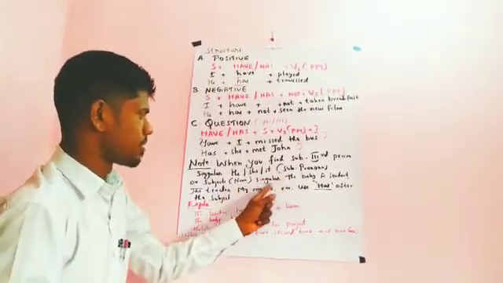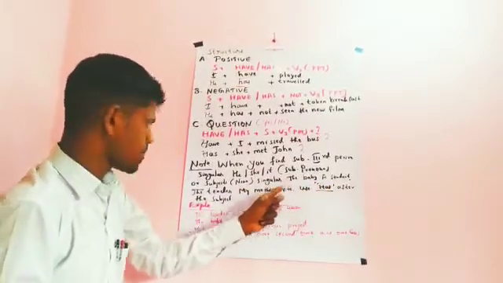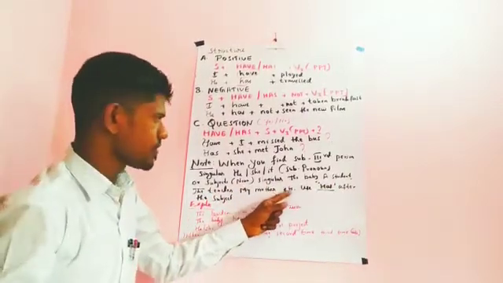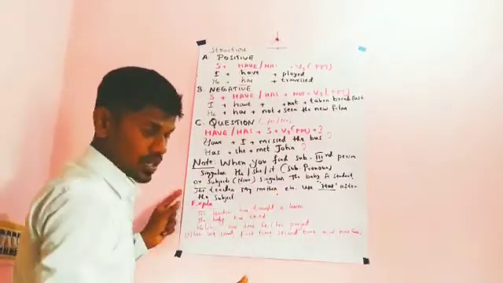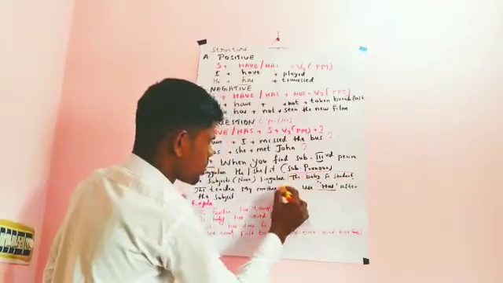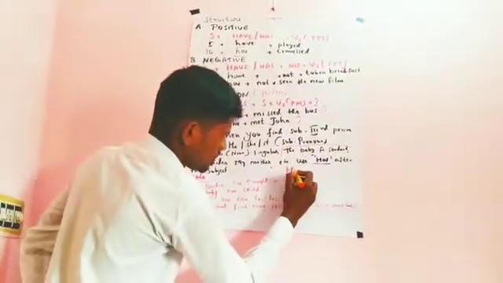For example, I have given the subjects: the baby, a student (common nouns), the teacher, my mother, or Antony, Joseph, John Joseph, etc., which can be proper nouns. So these are all singular. While you are getting these kinds of subjects in the present perfect tense, you have to use has.